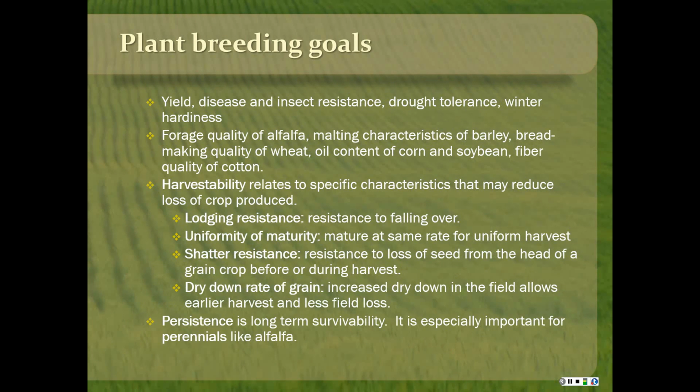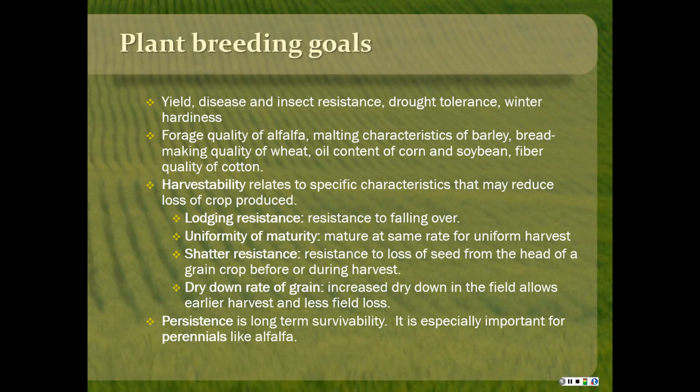And the goals of plant breeding are to develop superior yield, disease and insect resistance, drought resistance, all the things we want in a plant, basically. And with things that are not a grain crop, it could be things like forage quality and maybe bread making quality of wheat, oil content of corn and soybeans, and the fiber in cotton.